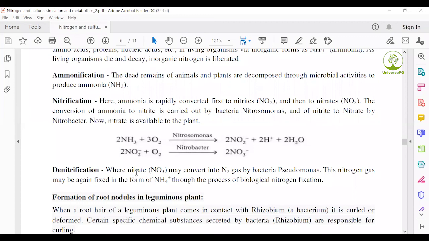Nitrification: ammonium is converted to nitrate ion. This process is nitrification. Finally, denitrification. In denitrification, nitrate is converted to nitrogen gas. In this process, Pseudomonas and some other bacteria are involved, and finally